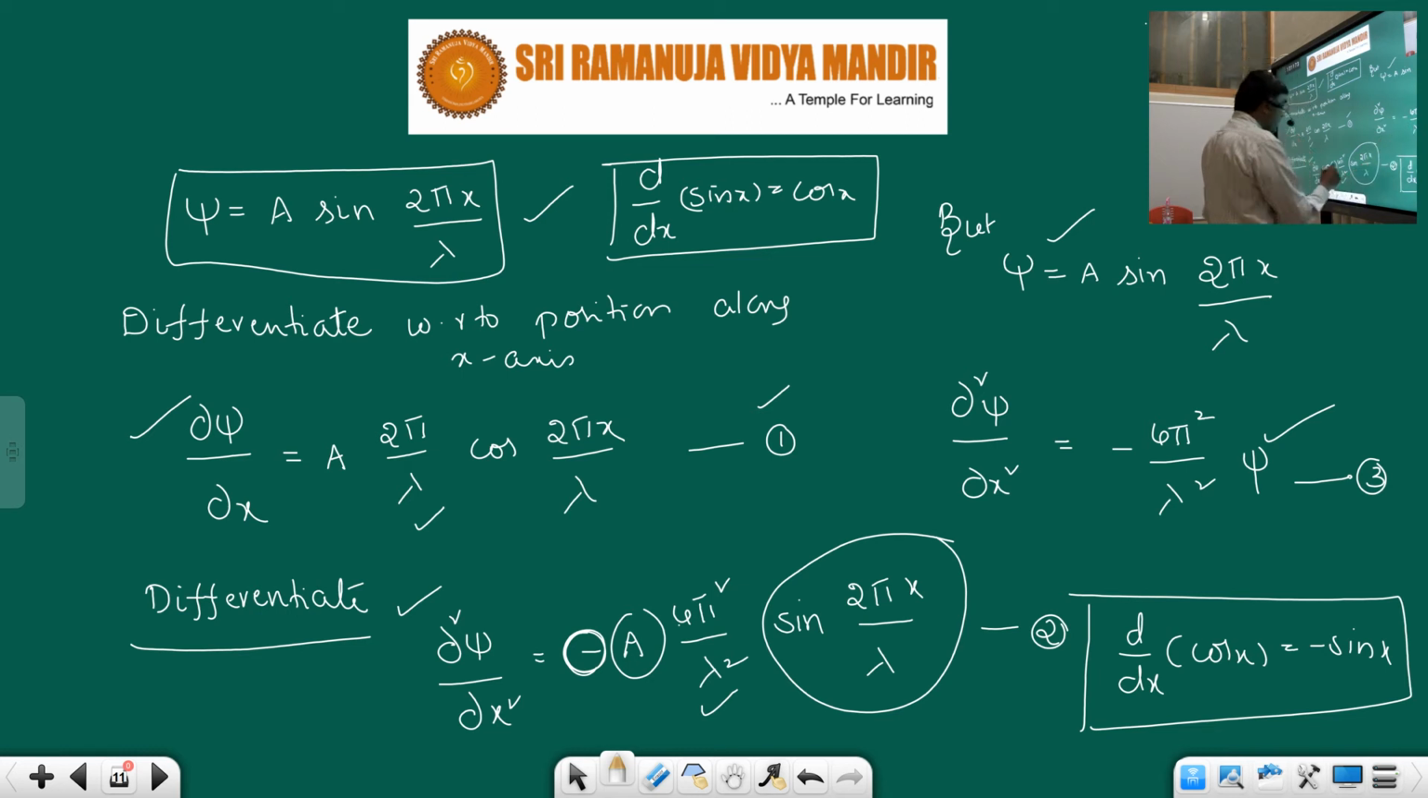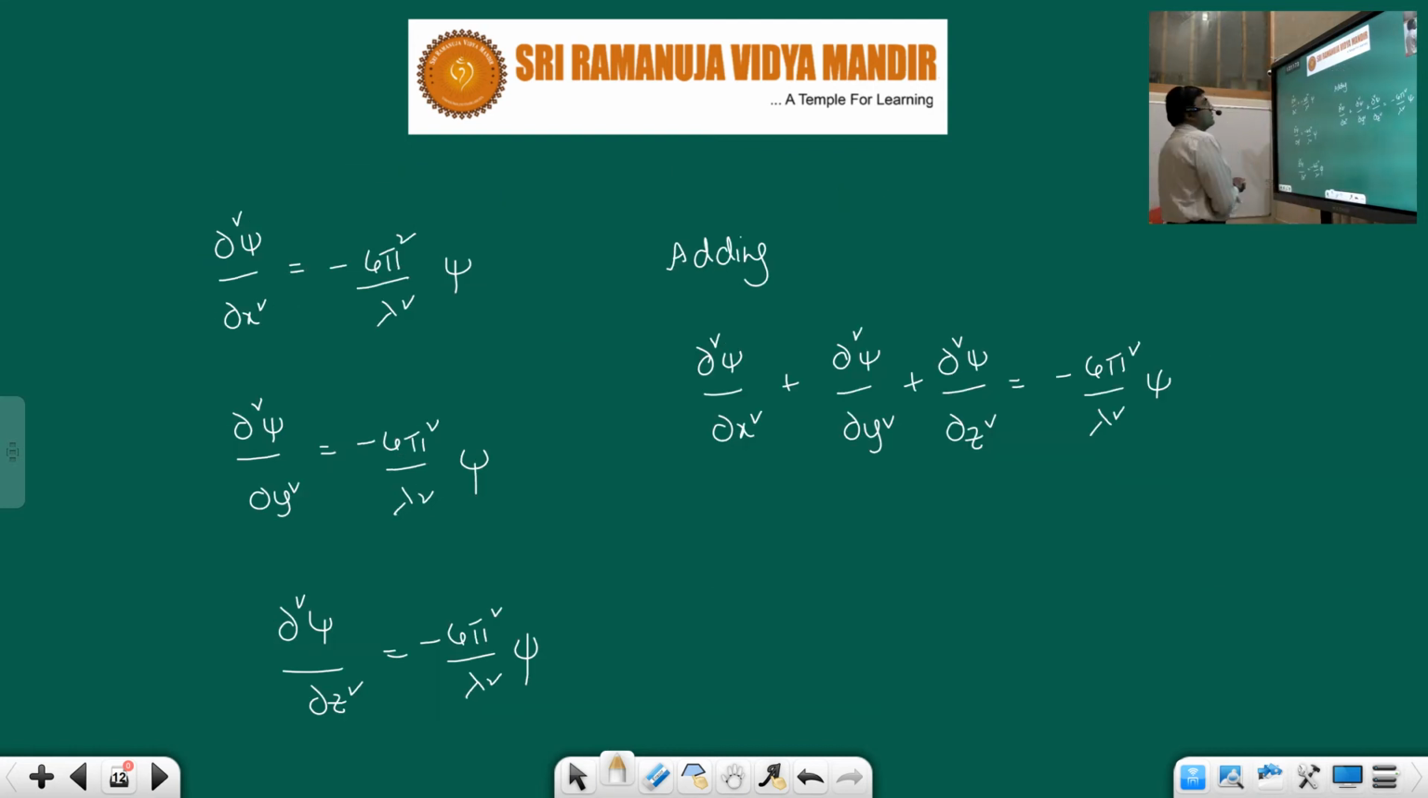Minus 4 pi square by lambda square, this part is written over here, and this value is psi. This is the third equation. So let us move on to the next slide. Dou square psi by dou x square is equal to minus 4 pi square by lambda square into psi.